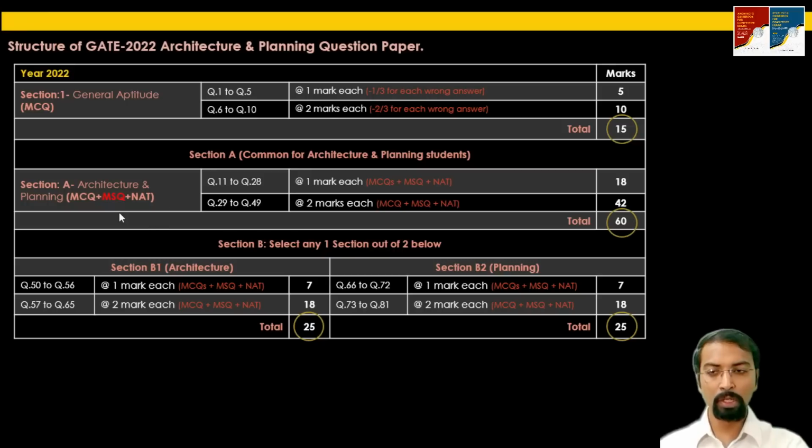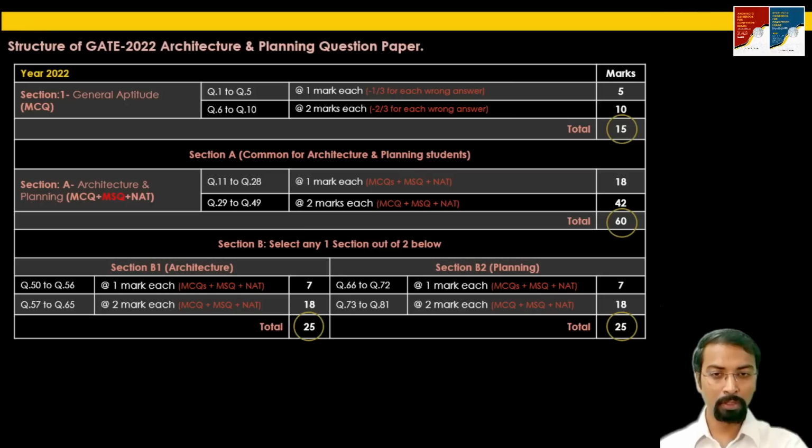Just briefly, I would like to tell you that there was a negative marking for MCQ. If the question is carrying 1 mark each, then there is a minus 1/3 negative marking in MCQs. For 2 mark MCQs, minus 2/3 marking. There is no negative marking for multiple select questions and numerical answer type questions. But in MSQ, multiple select question, there is no partial marking also.